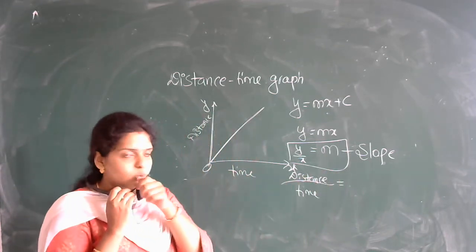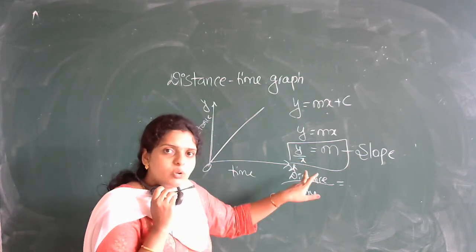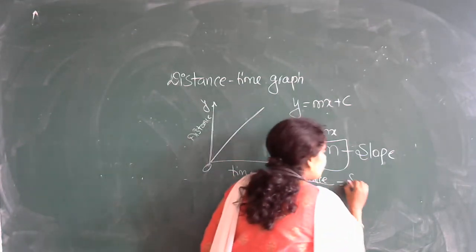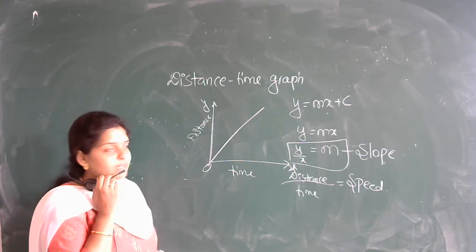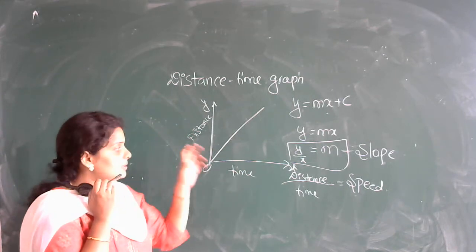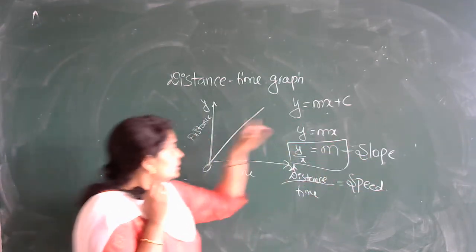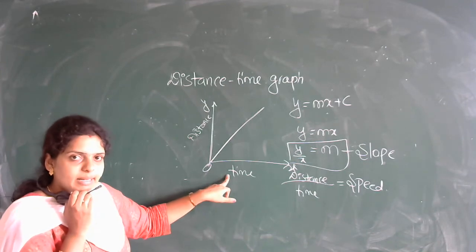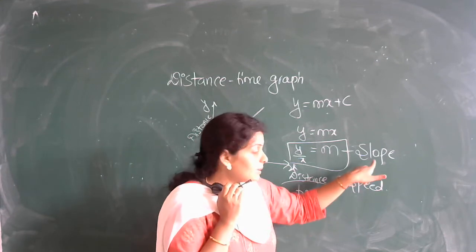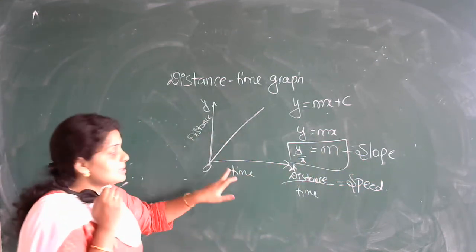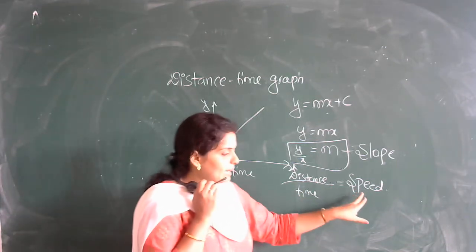Distance covered by the body divided by time is called the rate of change of distance, which is nothing but the speed of the body. Is it right? So this is how you can calculate the speed of a body by using the slope of the distance time graph. Am I clear? I repeat the sentence: you can calculate the speed of a body by using the slope of the distance time graph. Correct? So here you have a distance time graph, therefore you are getting speed.